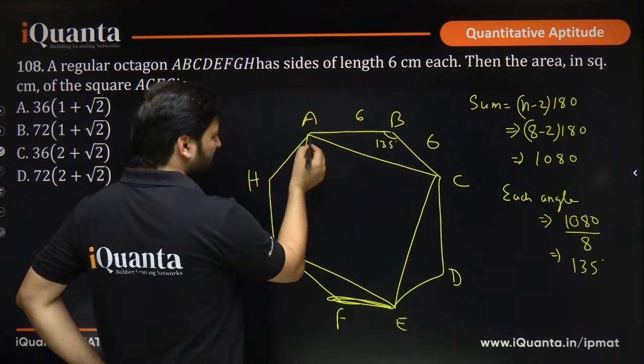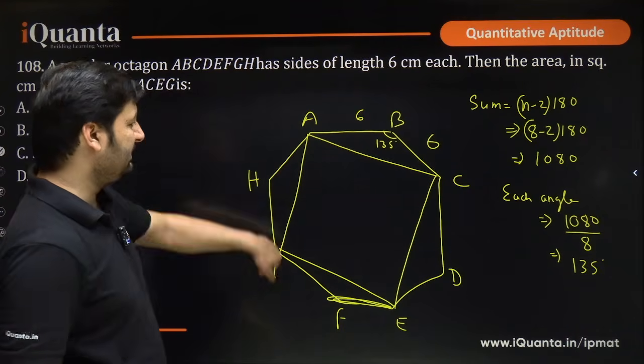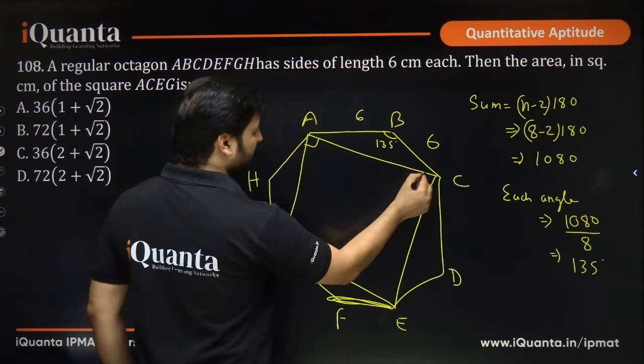Now you know that this is a square. Yes or no? ACEG is a square, so this will be 90 degree, this will be 90 degree. Yes or no?